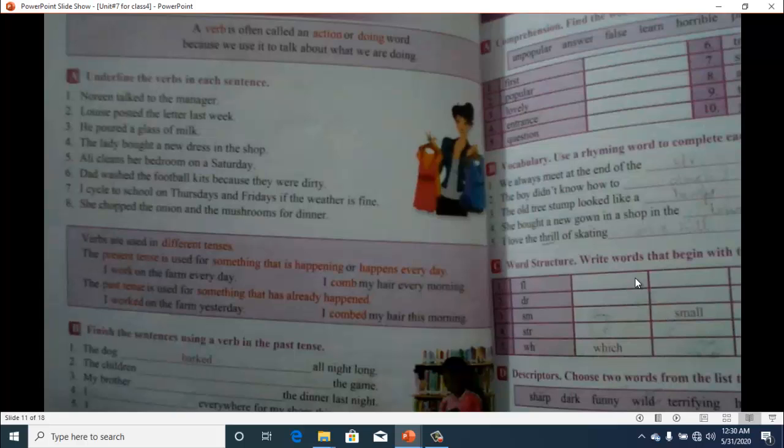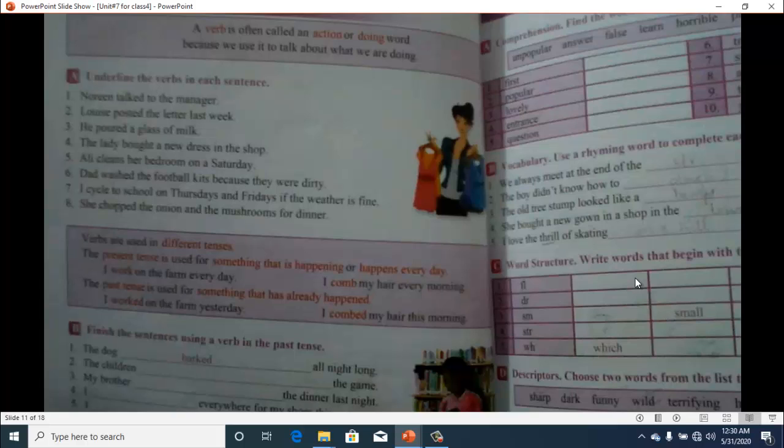What is a verb? A verb is an action or doing word. Whatever you do or whatever you perform and which shows the action, that is called a verb. Underline the verbs in each sentence. Noreen talked to the manager. So in the first line we are shown that Noreen is talking. She talked to a manager. So talked is a verb. Similarly, you have to underline the verbs in the rest of the sentences.